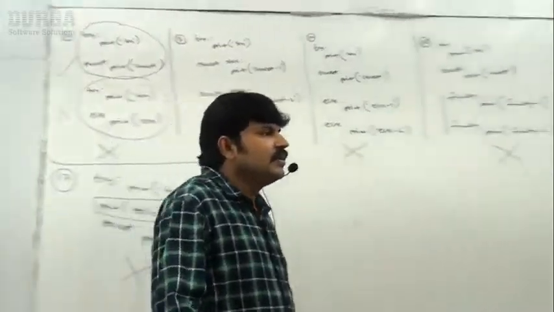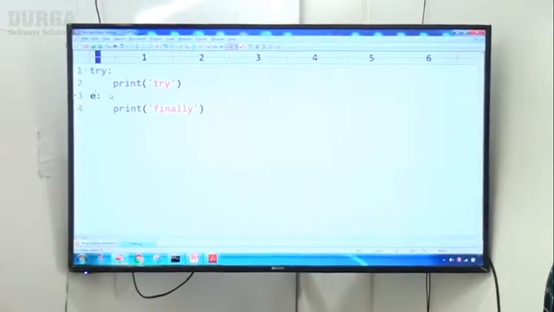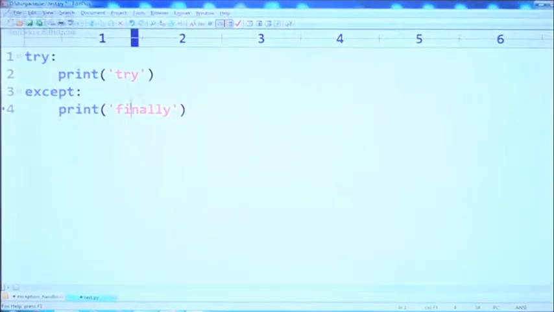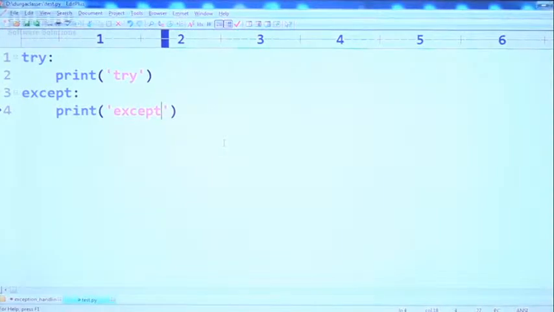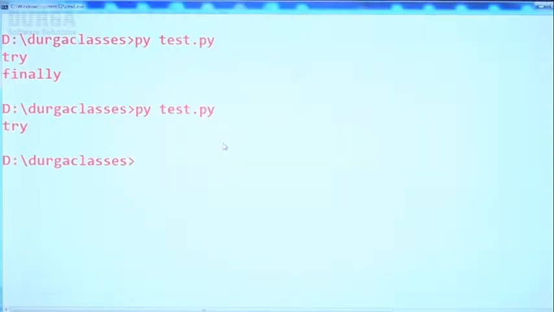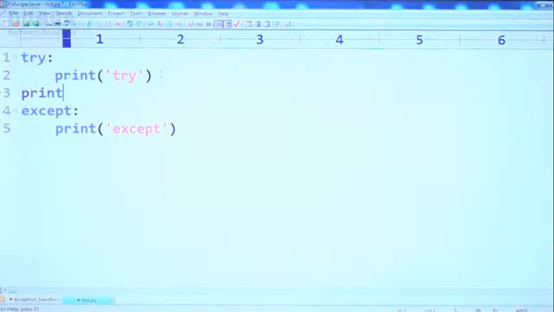Observe carefully. Here I'm taking a try block, next an except block. This one is perfectly valid. Now observe: in the middle, I'm taking some independent statement, like print hello. Observe, I took independent statements in between try and except.